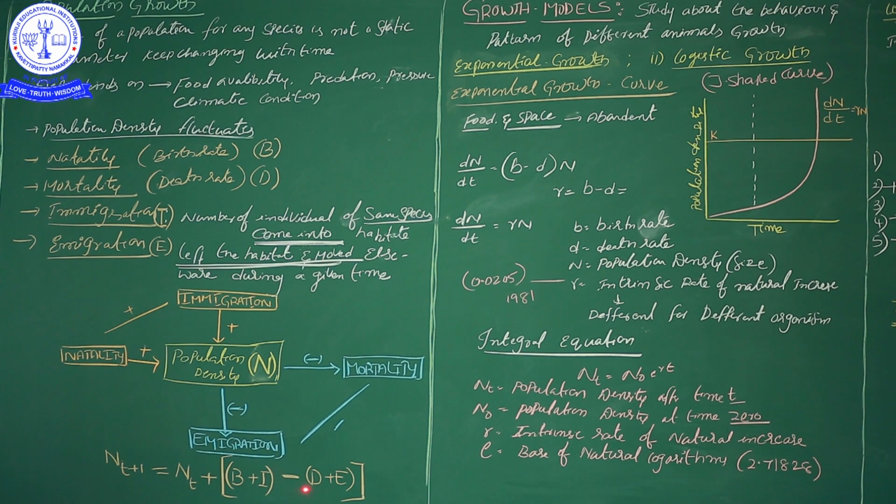Then onwards, death rate and emigration. When we delete these death rate and emigrated organisms from the population, we will get how much real population density there is in the particular unit of time.